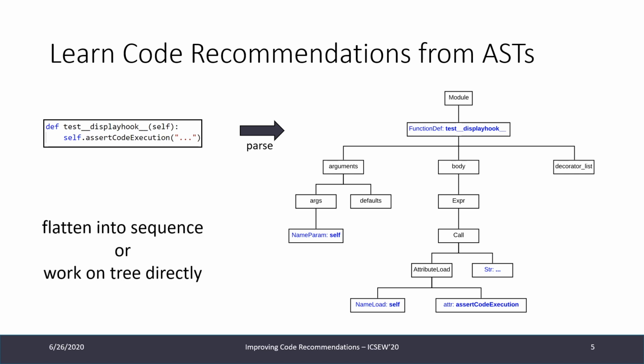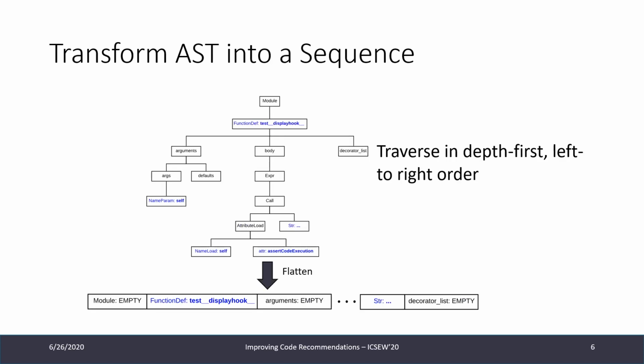And we can then go on and either flatten this tree into a sequence, or we can work on the tree directly. So for some architectures, we need a flat representation of the tree, for example, in an array. So we can transform this entity into a sequence by a depth first, left to right traversal, where we first go down in the tree and then go from left to right and visit those nodes in this order.